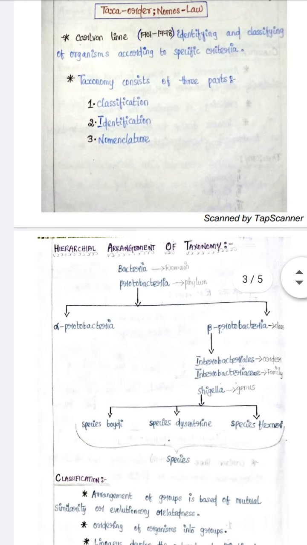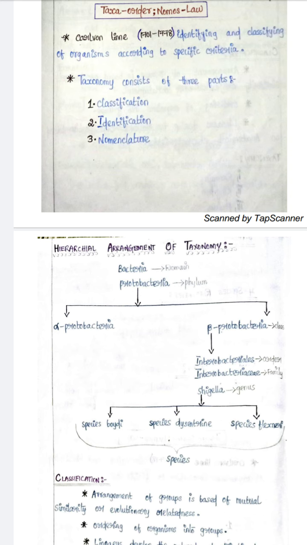This is the hierarchical arrangement of taxonomy. It starts with the domain, a broader group, Bacteria; phylum, Proteobacteria; class, for example Alphaproteobacteria and Betaproteobacteria. Order, Enterobacterales; family, Enterobacteriaceae; genus, Shigella; and the species are Shigella boydii, Shigella dysenteriae, and Shigella flexneri.